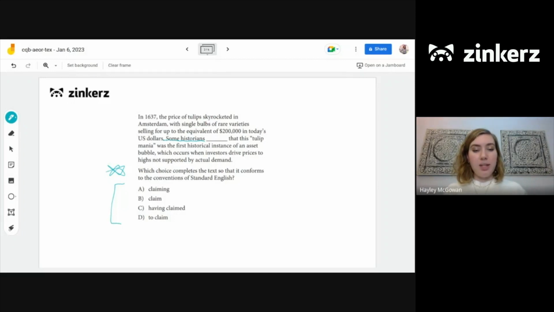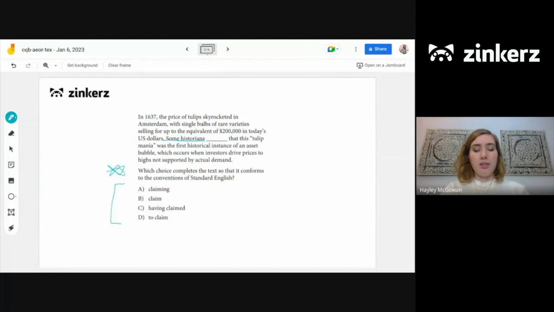Now we need to think about the tense. It looks like for these choices, a lot of this question is based on the tense itself as opposed to anything else. So let's think about the tense of this passage for a second. So we're talking about 1637 and the price of tulips skyrocketed in that year. So talking about the past a little bit, but then when we're talking about historians, that would be in the present.